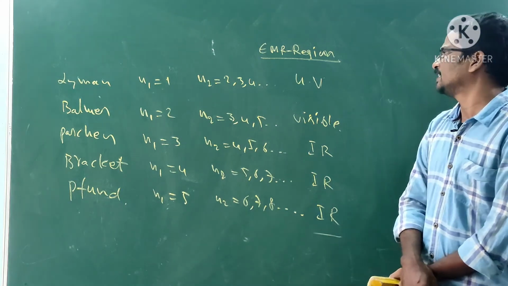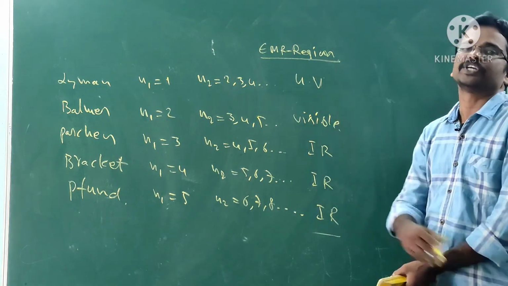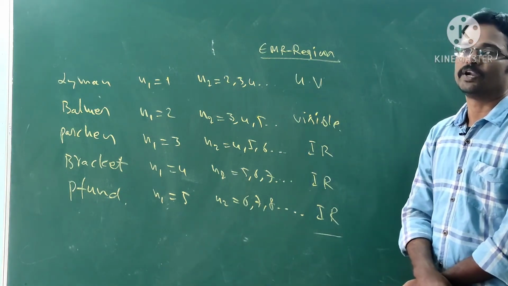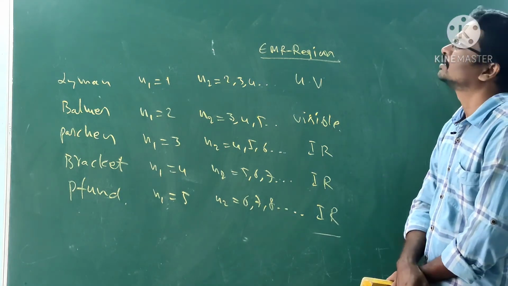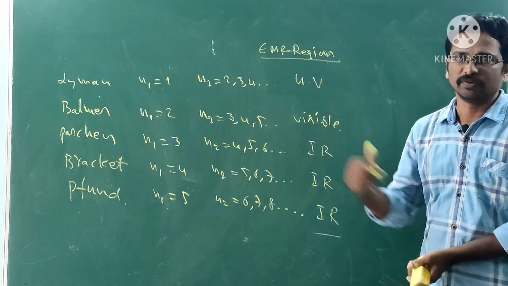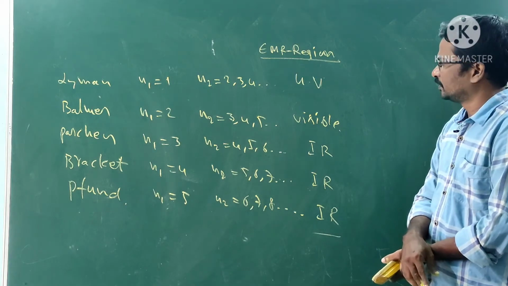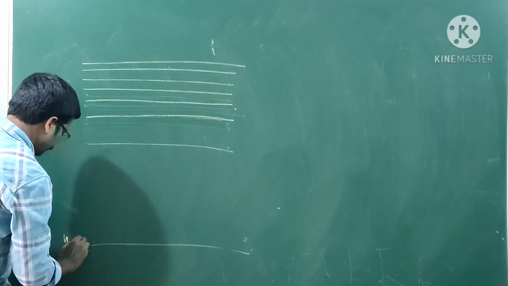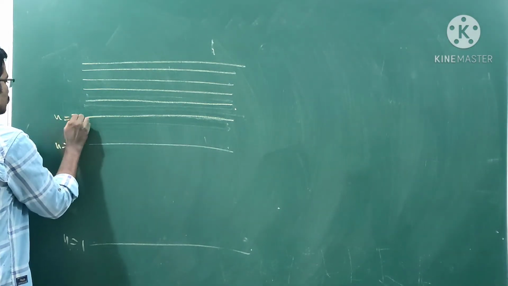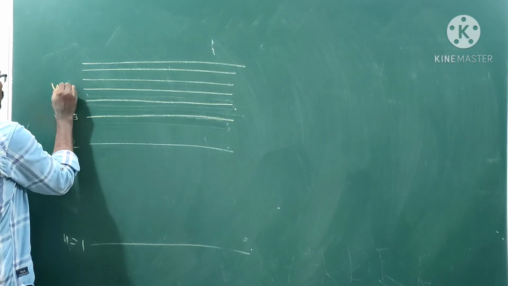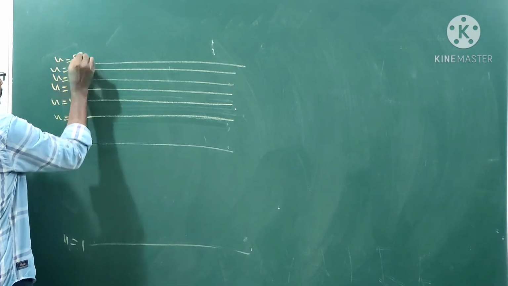They were explained the electromagnetic spectrum by using the Rydberg equation. Nu bar is equal to 109,677 into 1 by n1 square minus 1 by n2 square centimeter inverse, we know. What is n? n is equal to 1, n is equal to 2, n is equal to 3, n is equal to 4, n is equal to 5, n is equal to 6, n is equal to 7, n is equal to 8, the lines are.